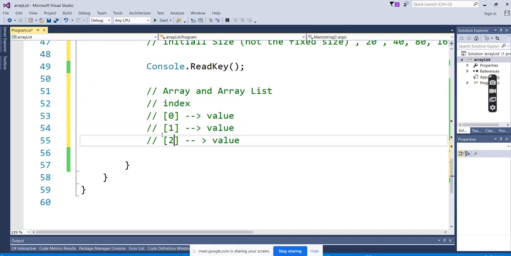Index of 0 is one value, index of 1 is a value, index of 2 is a value. If you see this pattern closely, it looks the same, right? Something like key and values. The key is there, the value is there.